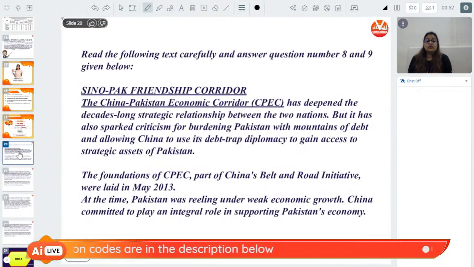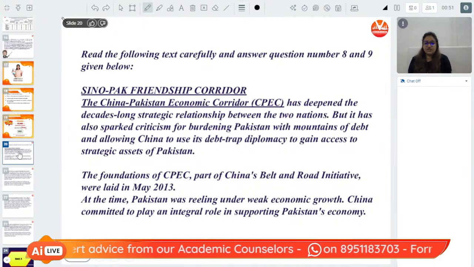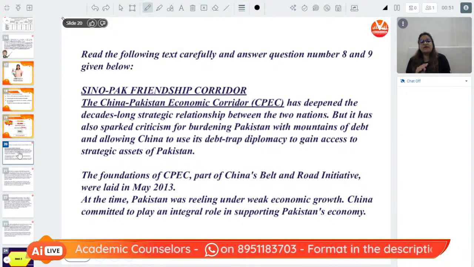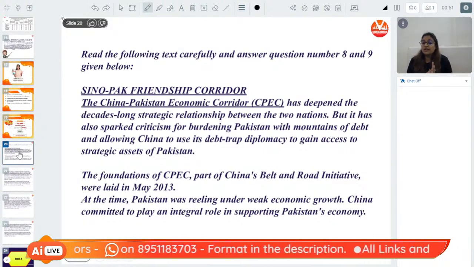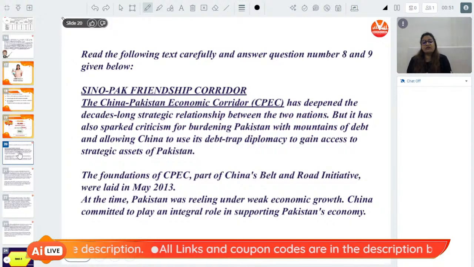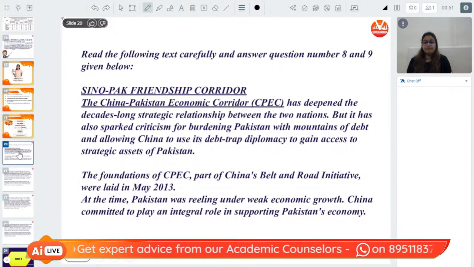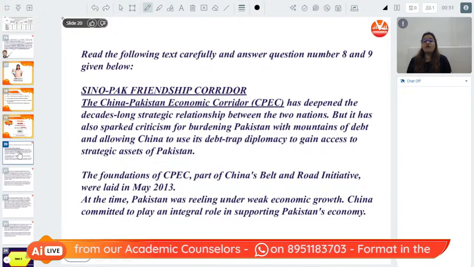Now, next question. Read the following text carefully and answer the question number 8 and 9 given below. Now, this is a paragraph given. Sino-Pak Friendship Corridor. The China-Pakistan Economic Corridor, popularly known as CPEC, has deepened the decades-long strategic relationship between the two nations. But it has also sparked criticism for burdening Pakistan with mountains of debt and allowing China to use its debt trap diplomacy to gain access to strategic assets of Pakistan.